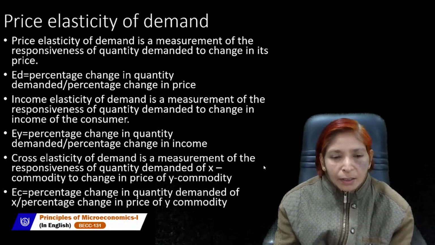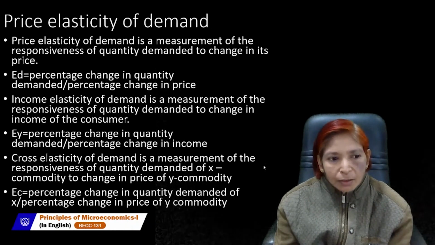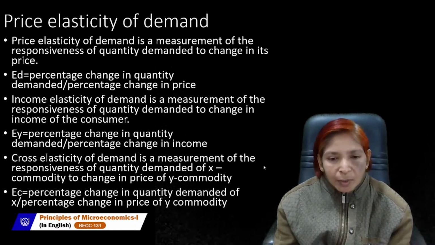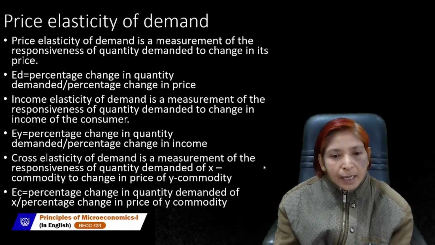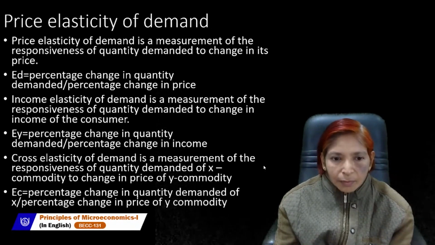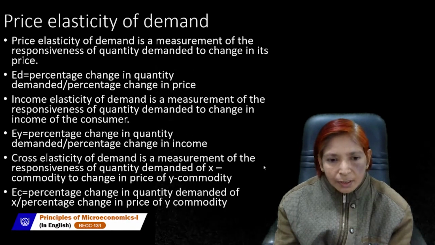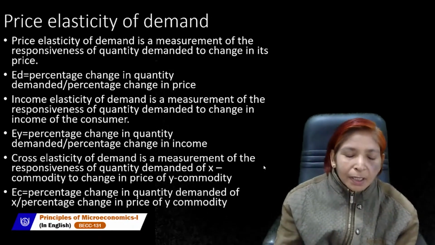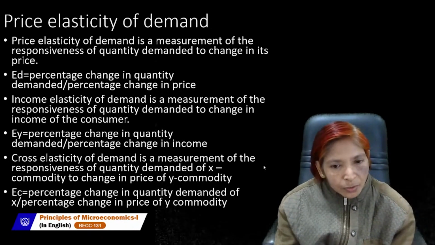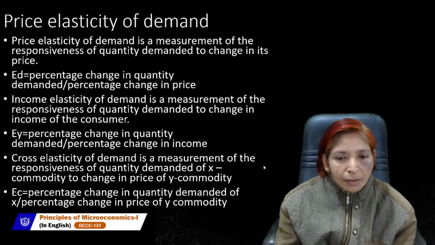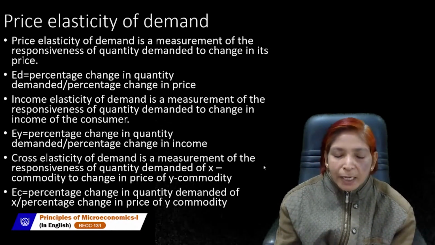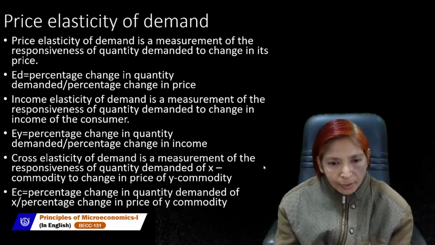So cross elasticity of demand is a measurement of the responsiveness of quantity demanded of X commodity. This X commodity may be tea and this X commodity may be car. In case of substitute goods, we will talk about tea and coffee. And if we are discussing complementary goods, then X commodity will be car, and the Y commodity, the one whose price changes, like price of petrol or price of coffee.